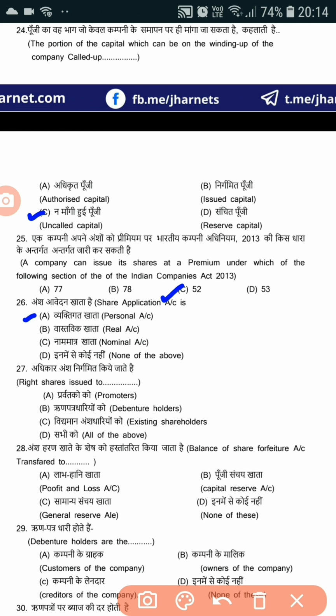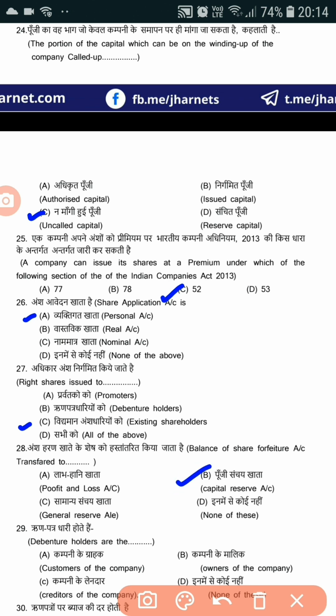27 number, right shares are issued to existing shareholders. Just remember, right shares and bonus shares both are issued to existing shareholders. Question number 28, balance of share forfeiture account is transferred to option number B, capital reserve account.